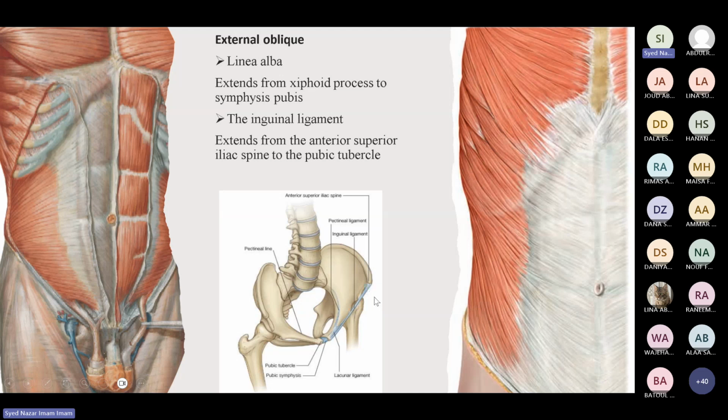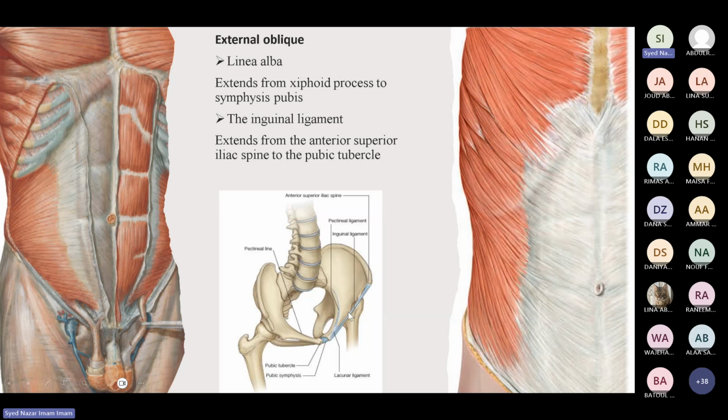Now, when I say mid-inguinal point, what is that? The mid-inguinal point is between the anterior superior spine and the pubic symphysis. So it is somewhere here. It's larger, right? This region is called the inguinal region, and we have here the inguinal ligament, which is between the anterior superior spine and the pubic tubercle. When I say midpoint of the inguinal ligament, I'm talking about the inguinal ligament only.